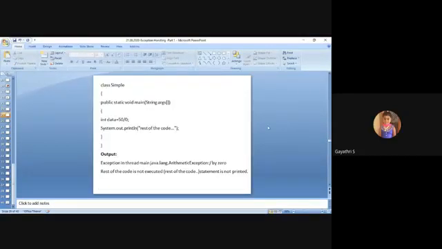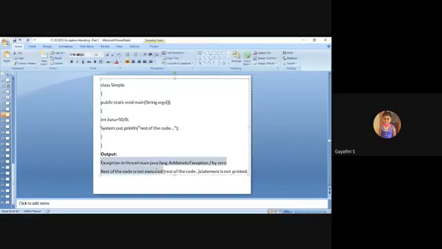We have already seen this code in the previous slides. The class is simple. Within main, one variable is initialized: int data equal to 50 divided by 0. After that, a print statement, System.out.println, prints the rest of the code. So what is the output? We know already. This is the output.